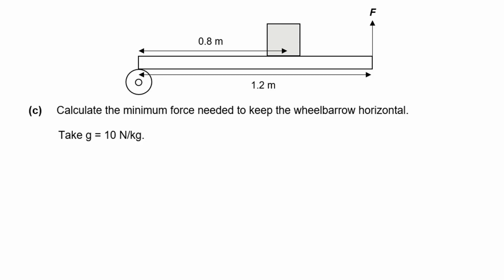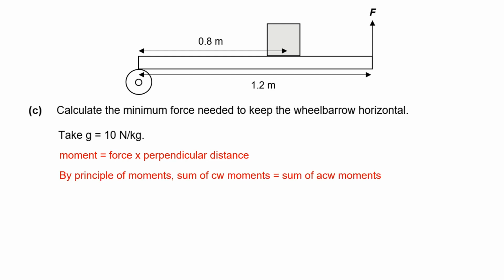So now, to calculate the minimum force needed to keep the wheelbarrow horizontal, what do we have to do? Okay, first, we must write down that the formula of the moments is force times the perpendicular distance. Next, using the principle of moments, which we put out in part A, the sum of the clockwise moments is equal to the sum of the anti-clockwise moments about my pivot over here or over here. So where are my forces again?